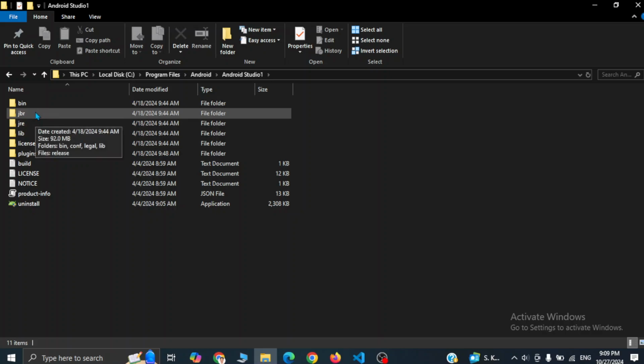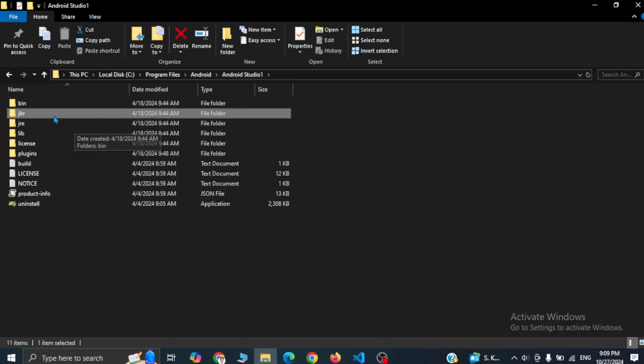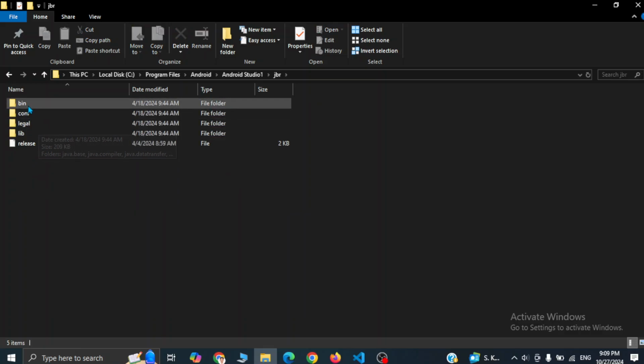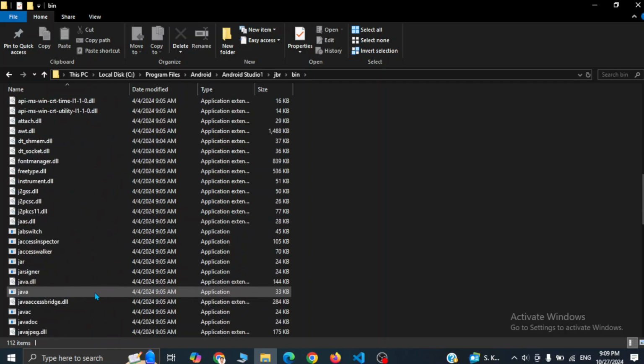Typically we have to run the keytool command, and the keytool command works in this directory. Just go to the Android Studio folder, then JBR, then bin, and here you can see a file named keytool.